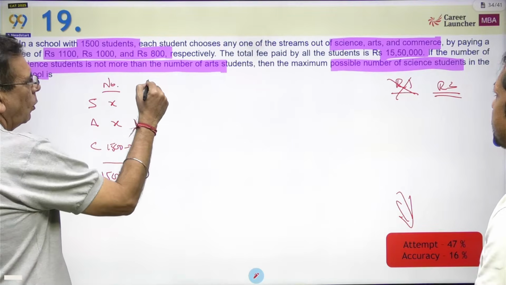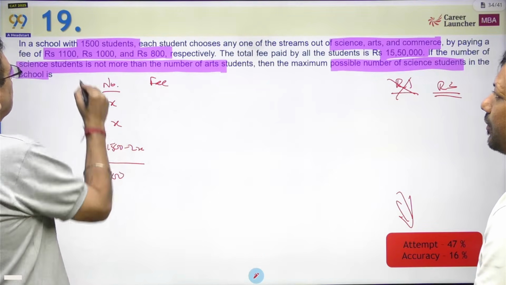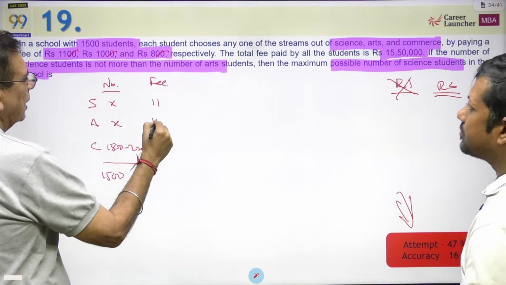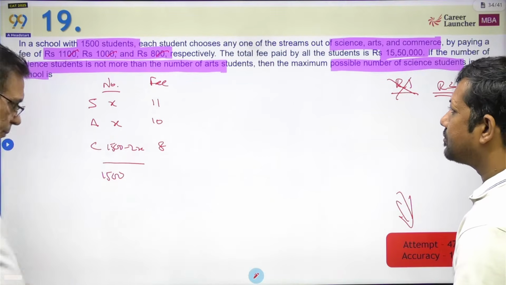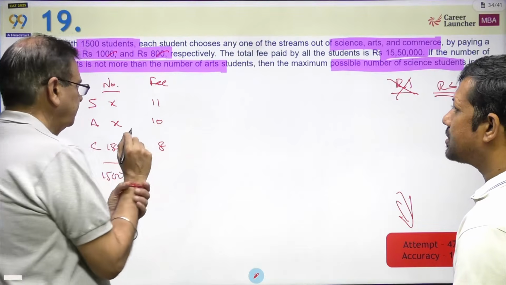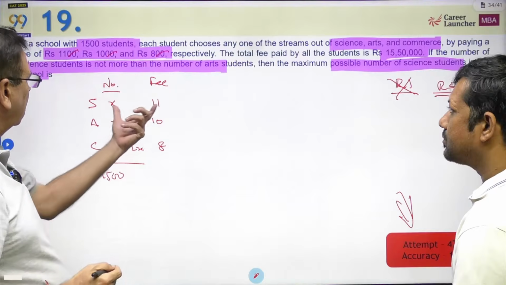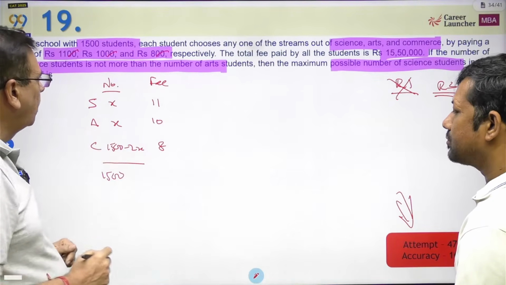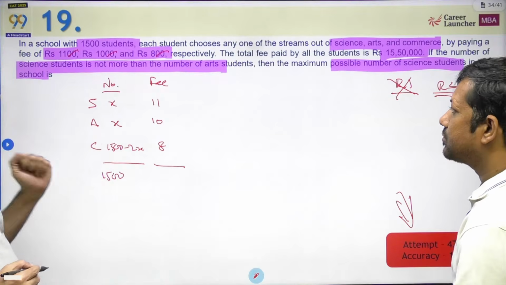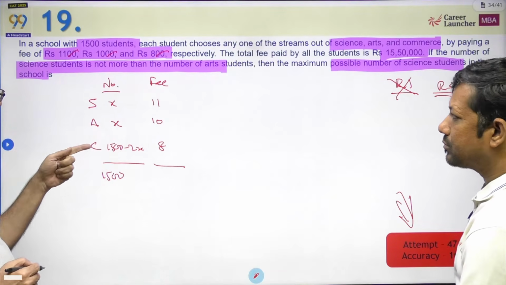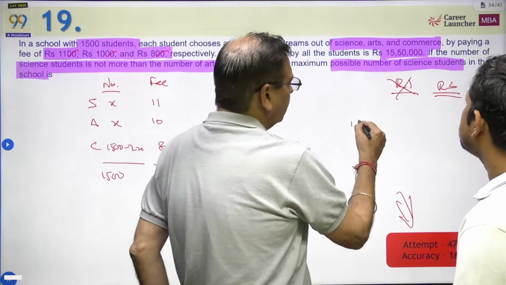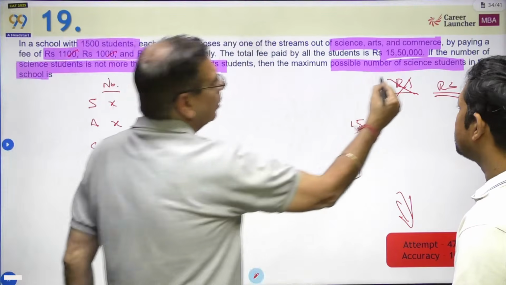Okay, and what is the fees each of them is paying? 1100. No, remove the 0. This one is paying 11 rupees, this one 10 rupees, this one 8 rupees. Now, what is the total fees? 11x, 10x, and this much for commerce. But we will not go by that. So, what is the average fees paid? Every science student is paying 11 rupees, every arts student is paying 10 rupees, every commerce student is paying 8 rupees. What is the average fees paid? The total fees paid is 15. We removed 2 zeros here, so remove 2 zeros here also.